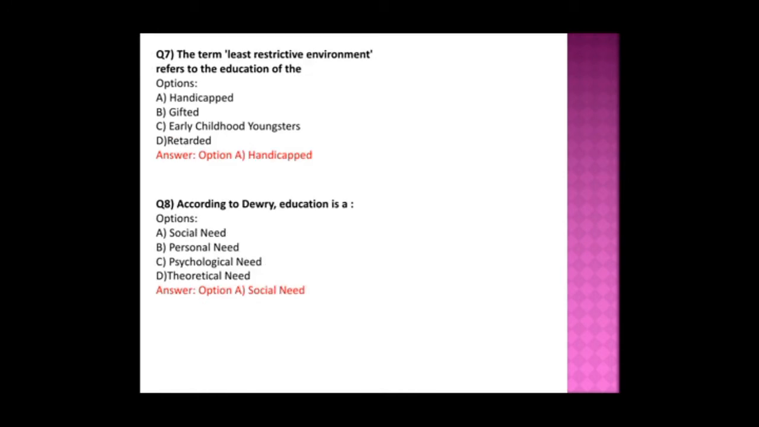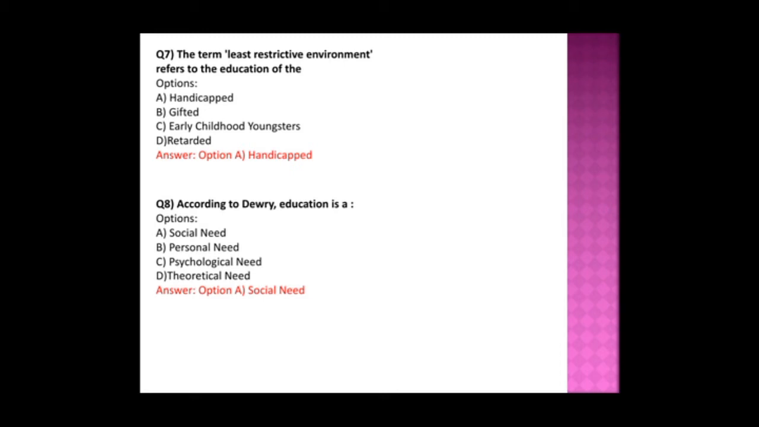And the seventh question is the term least restrictive environment. That I will also put in the discussion box. What is least restrictive environment? The term least restrictive environment refers to the education of: option A is handicapped, option B is gifted, option C is early childhood youngsters, and D is retarded. The option here is handicapped. The least restrictive environment is based on handicapped students' education. Okay, and the full notes I will provide in the description box.